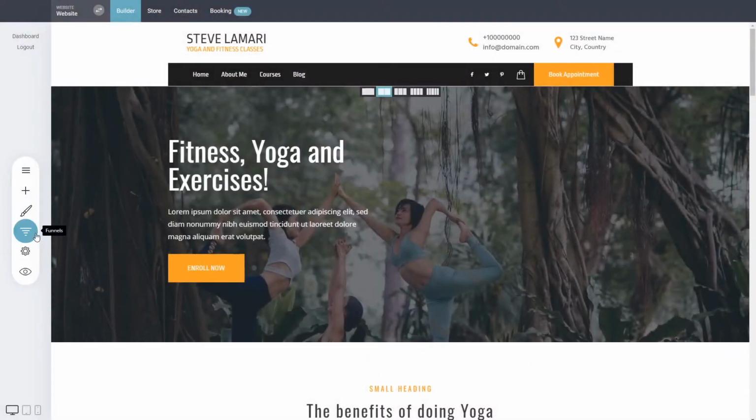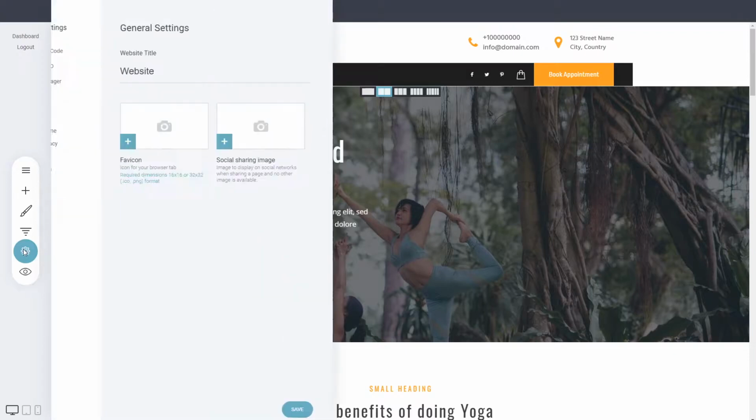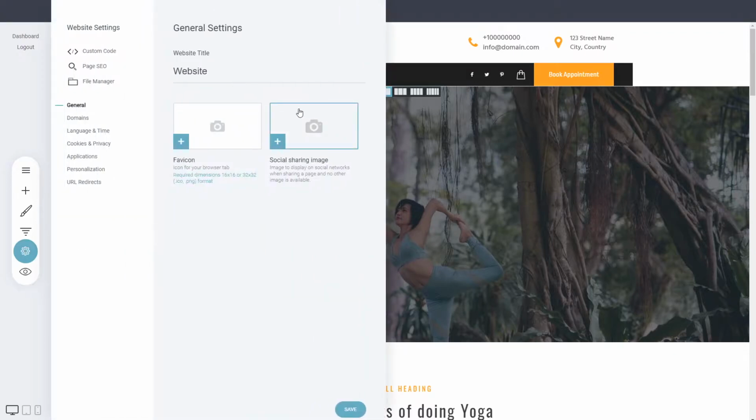If not, it will use the social sharing image from your website settings, which is used for the whole website. So that will show by default. But if you have a page one, it will override the general one. So you can access the page SEO on every page that you are inside. And this is it.